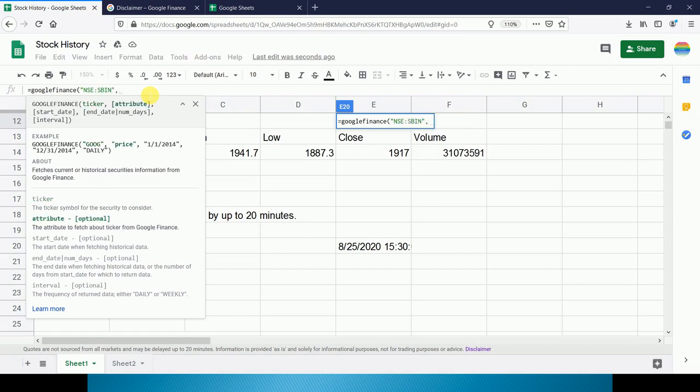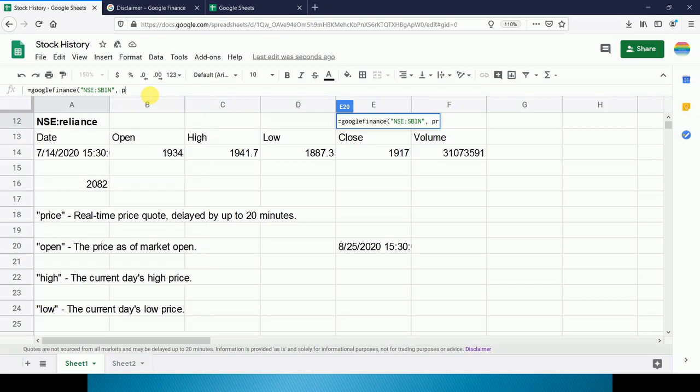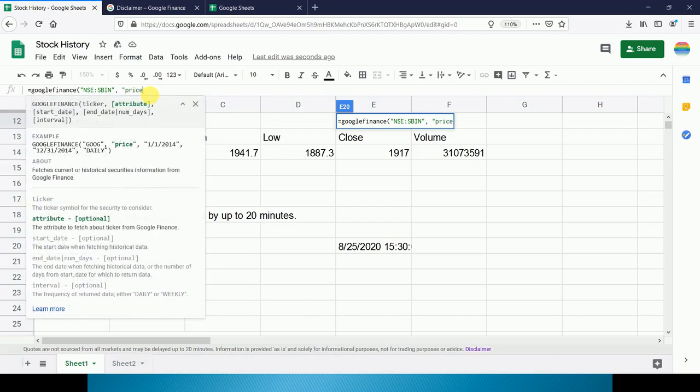Now we want to get the maximum price, so we will give price. Now we have to give the start date and end date. Suppose we don't know the listing date of the company, so we will give some date. Suppose we have given 1st January 1970, and date is our today's date, that is 08/25/2020.